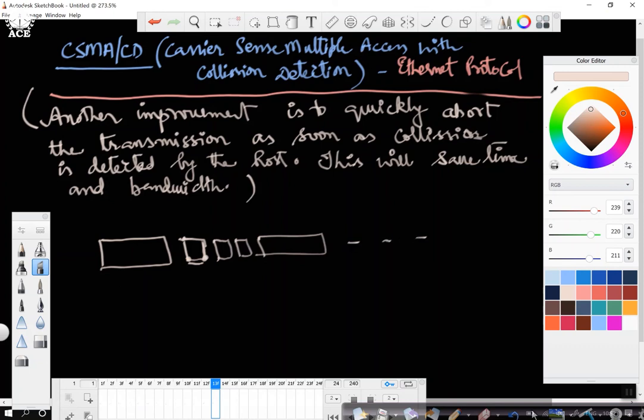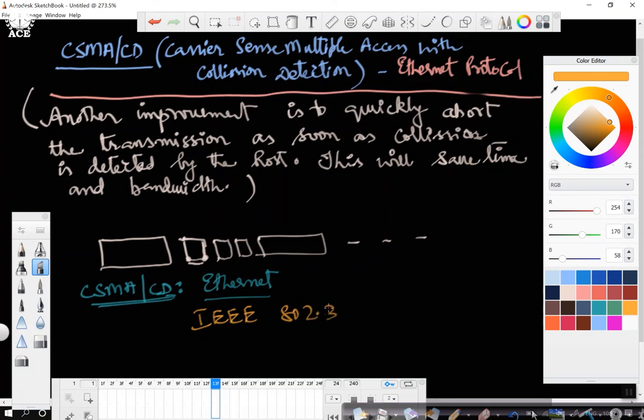Another important aspect of this protocol is that CSMA CD is the default protocol for our practical local area network, which is called Ethernet. Its corresponding IEEE standard is given the number 802.3.